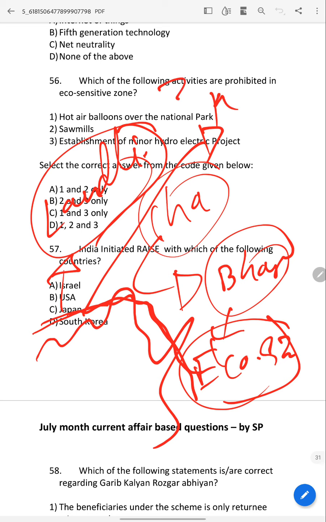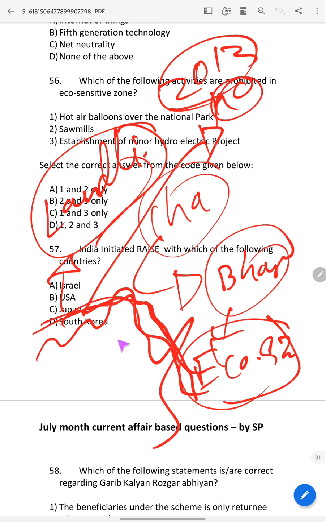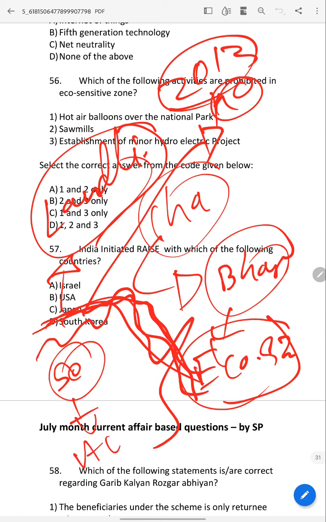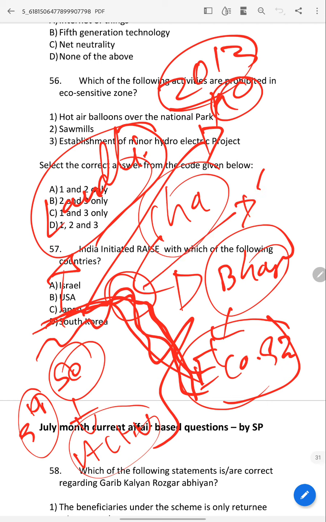Kedarnath, remember the 2013 Kedarnath landslides. Why is it so sensitive? Because it is a seismic activity zone, the 5th level, meaning the highest level seismic zone. So this is very fragile. You should not construct roads.